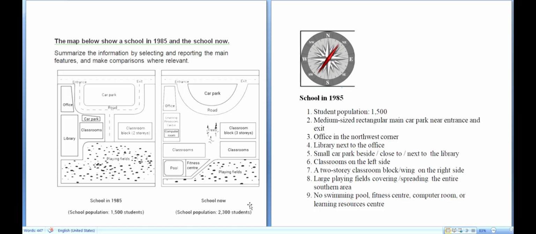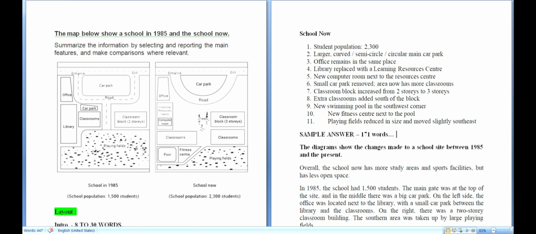What is the first thing you should do? The moment you see the question, start making small notes like this so that you can draft your answer very easily. See that the sample answer or your answer is between 150 words to 170 words. So what is the correct way of answering it? Make some good notes. Immediately see the picture and start writing it in your rough notes, or maybe jot down the numbers so that you remember.